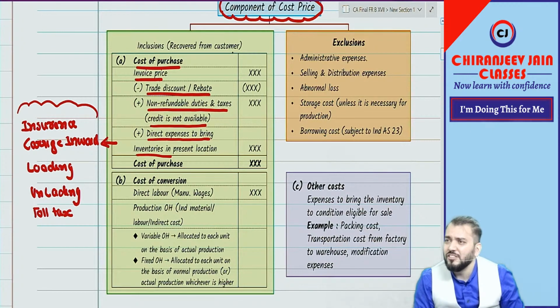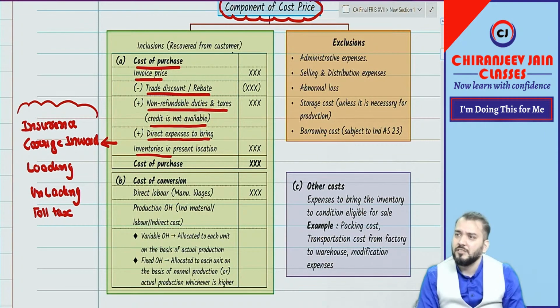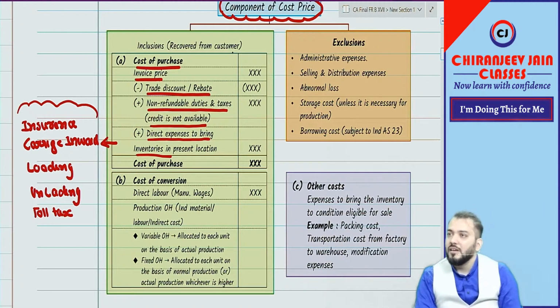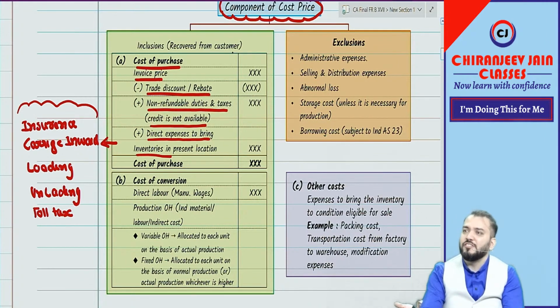Cash discount depends on... and it does not depend upon management policy. Without management policy, cash discount will be given. What is this? Everything depends upon management policy only. There should be a policy for trade discount as well as cash discount.